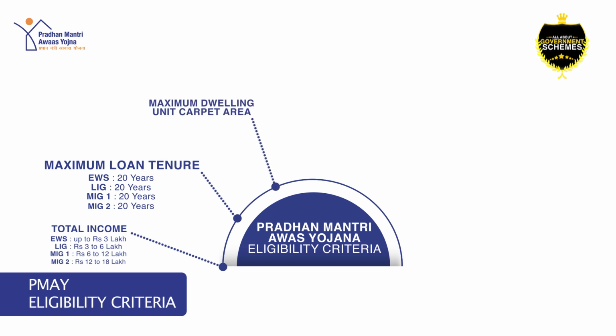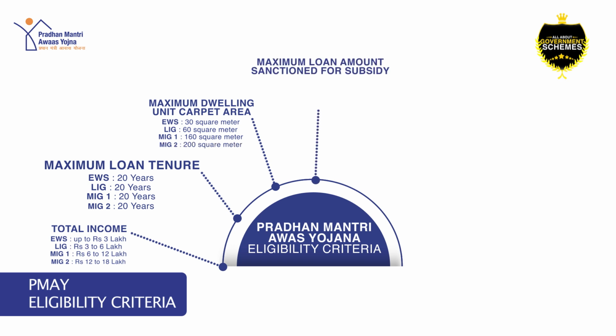Maximum dwelling unit carpet area for EWS is 30 square meters. For LIG, it's 60 square meters. For MIG1, it's 160 square meters, and for MIG2, it's 200 square meters. Maximum loan amount sanctioned for subsidy in EWS is 6 lakh rupees. For LIG, it's 6 lakh rupees. For MIG1, it's 9 lakh rupees, and for MIG2, it's 12 lakh rupees.